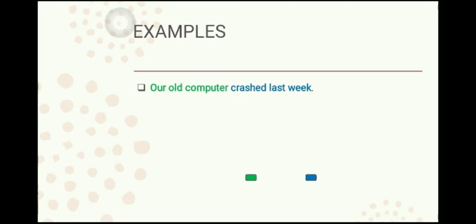Our old computer crashed last week. Now, in this sentence, who are we talking about? Or what are we talking about? We are talking about an old computer. So, our old computer is what? It is a subject. And what are we saying about the subject? That it crashed last week. So, crashed last week is the predicate in this sentence. Is it making sense to you? Let us see some more examples.